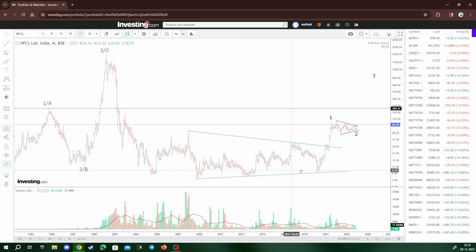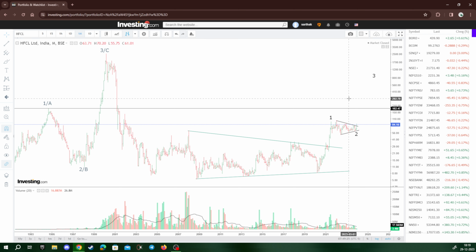So this is probably the first resistance I'm looking at. But if this is wave 1 and this is wave 2, and if wave 3 has started, then we are not going to rise from 84 and go till 182 and then again come back to 82 or 80 levels. If wave 3 started, then it's almost 90 to 95% sure that 182 is going to be crossed. It's almost going to go up. It's almost sure, 95% sure that we are going to go above 182 or even higher levels.